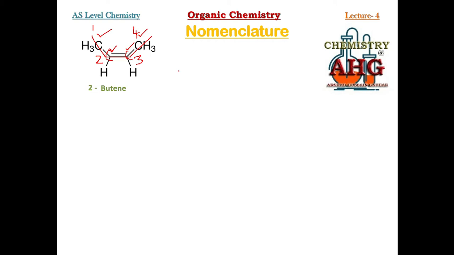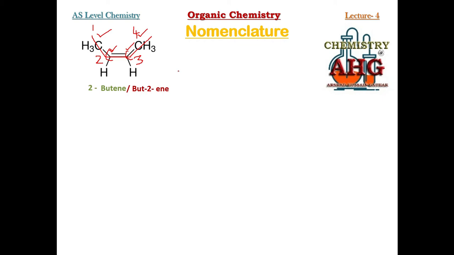You can also write the name of the same alkene in another style. For 4 carbon, "but", and "ene" means double bond. You can place the number before "ene", or insert the number in between the name. The other style to write the name for this compound is but-2-ene. You can opt for any method. Both these names are correct. It is not a big problem. You can write either 2-butene or but-2-ene for this.